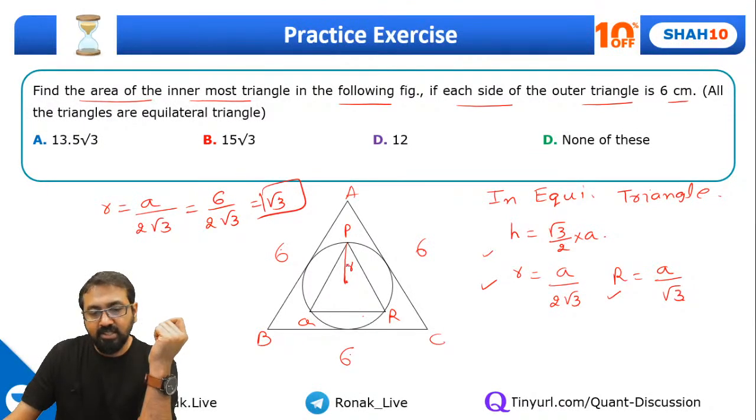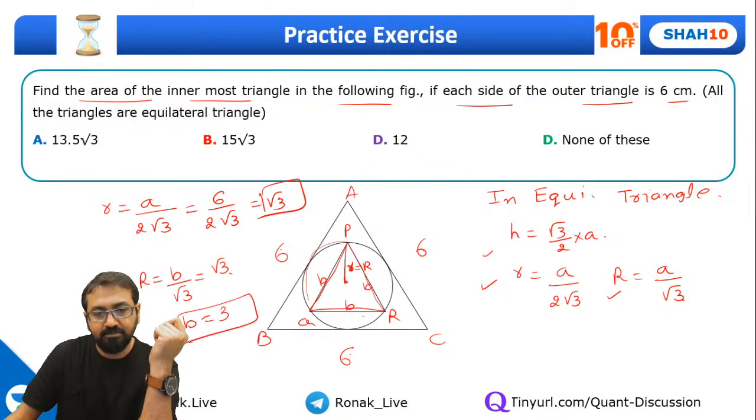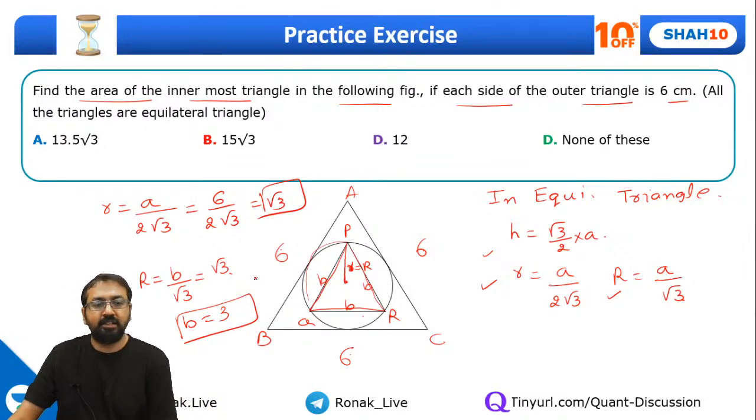Now this inradius of the bigger triangle is also the circumradius of the smaller triangle. For the smaller triangle, this circle is a circumcircle. Now let's assume the side of the smaller triangle as B. So what will be the circumradius of the smaller triangle? Circumradius of the smaller triangle is side upon √3, and this is known as √3. Correct? So side will come out to be 3. That's it. So we need to find the area of the inner triangle.